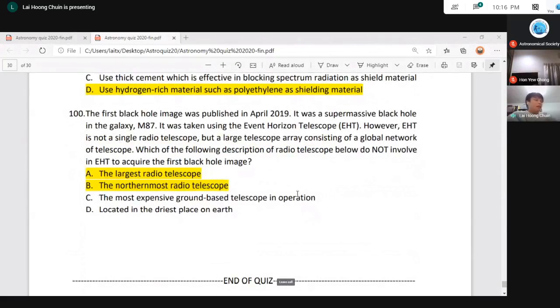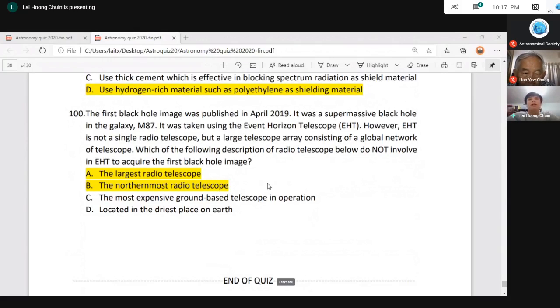All right, it's about the EHT, which is capturing the image of a black hole. So there are 8 telescopes involved in this EHT, but the largest telescope refers to the FAST telescope, which is in question 89, the first picture. That one is the largest telescope we have, with a 500-meter aperture. That one is not part of EHT. And the northernmost radio telescope is the ICAS, located in the North Pole.